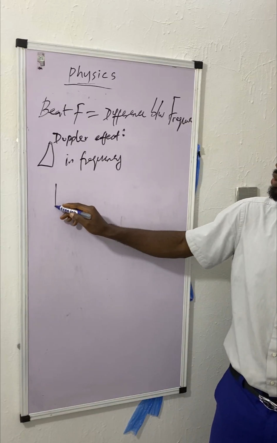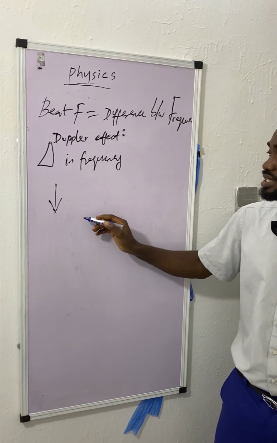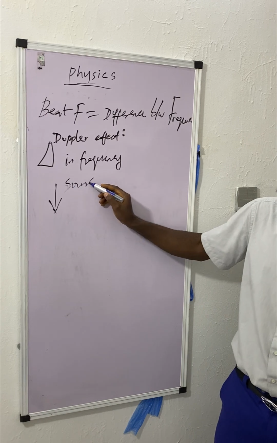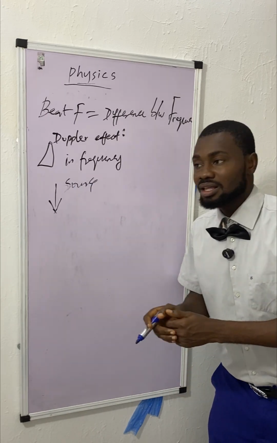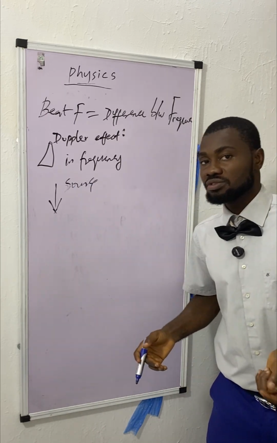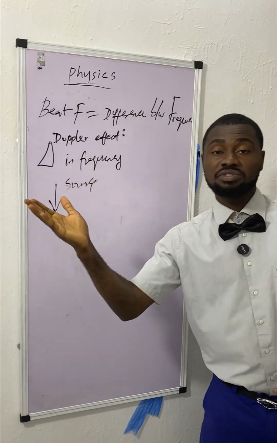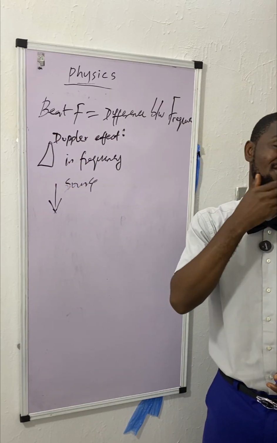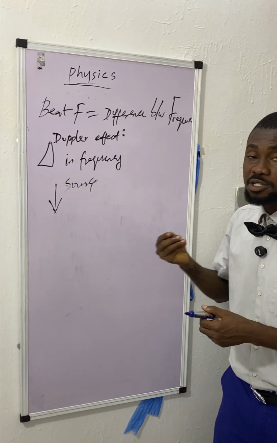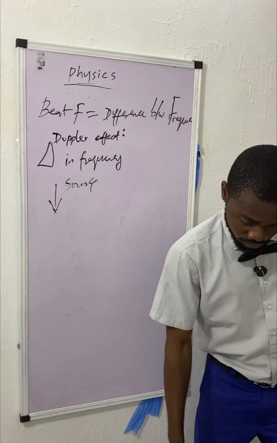What is the source? The source of a wave is where the wave is coming from. The observer of the wave is the material that is observing the wave. For example, you slap me. The source of the wave is your hand. The observer is my cheek. That's the observer of the wave. What experiences the wave? That's the observer.